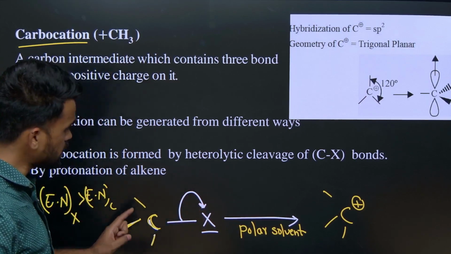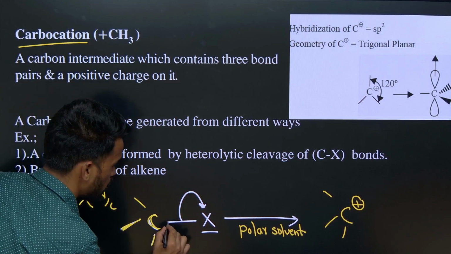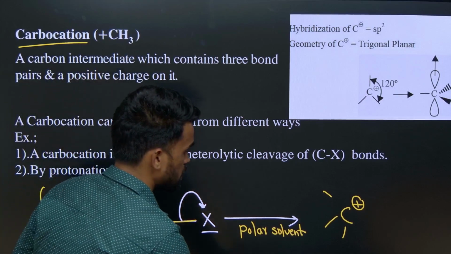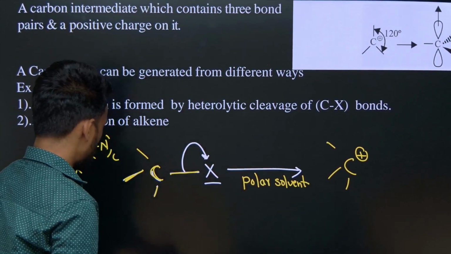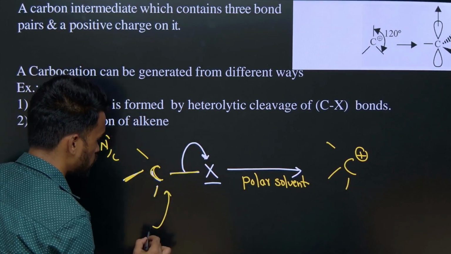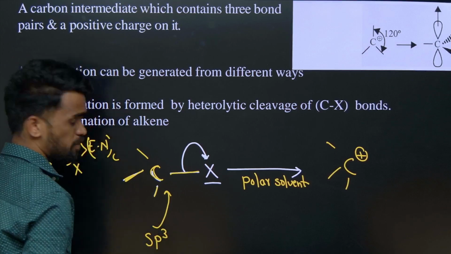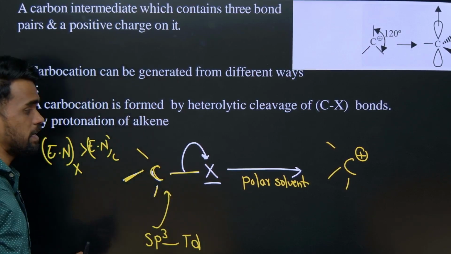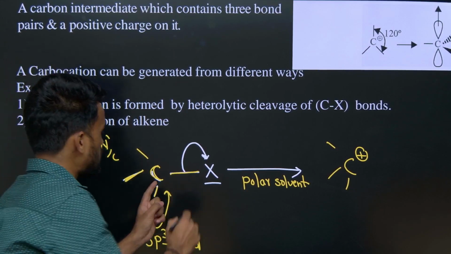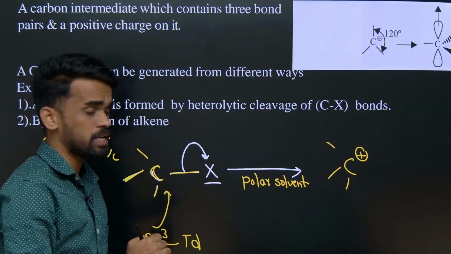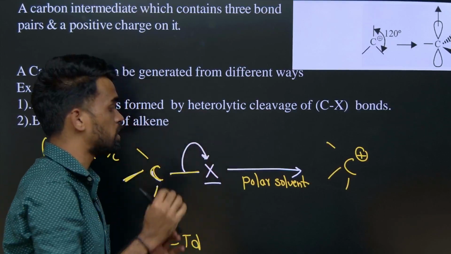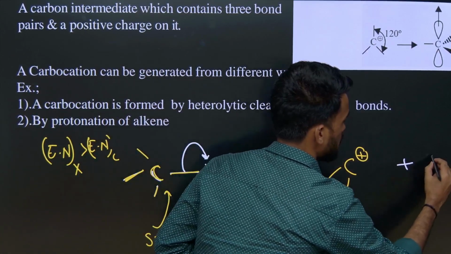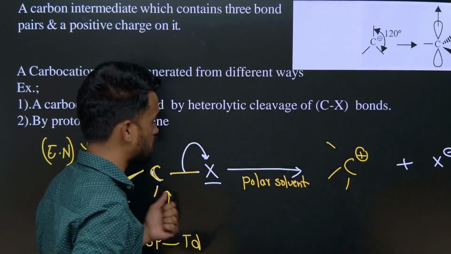Now see here, around the carbon, how many bonds do we have initially? Four bonds. When we have four bonds, what is the hybridization we may expect? Here there are four sigma bonds, so carbon is sp3 hybridized. What is the geometry? It will have tetrahedral geometry. Now by the loss of this bond, what happens? The complete electrons are transferred towards the X atom, and it is removed as X minus. Therefore the carbon gets a positive charge.